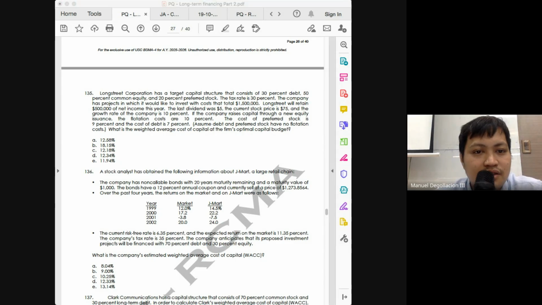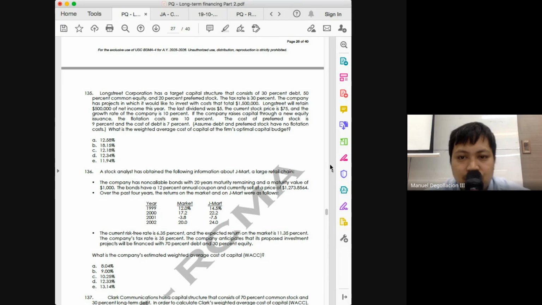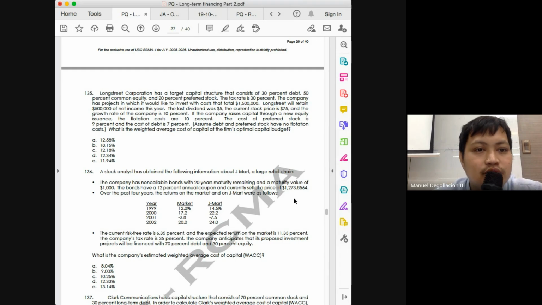What's the suggested answer for this problem, class? Based on my computation, it should be 12.07. But the answer given is 12.34. What happened? The last dividend, the cost of preferred stock is 9% and the cost of debt is 7%. Assume debt and preferred stock have no flotation cost.